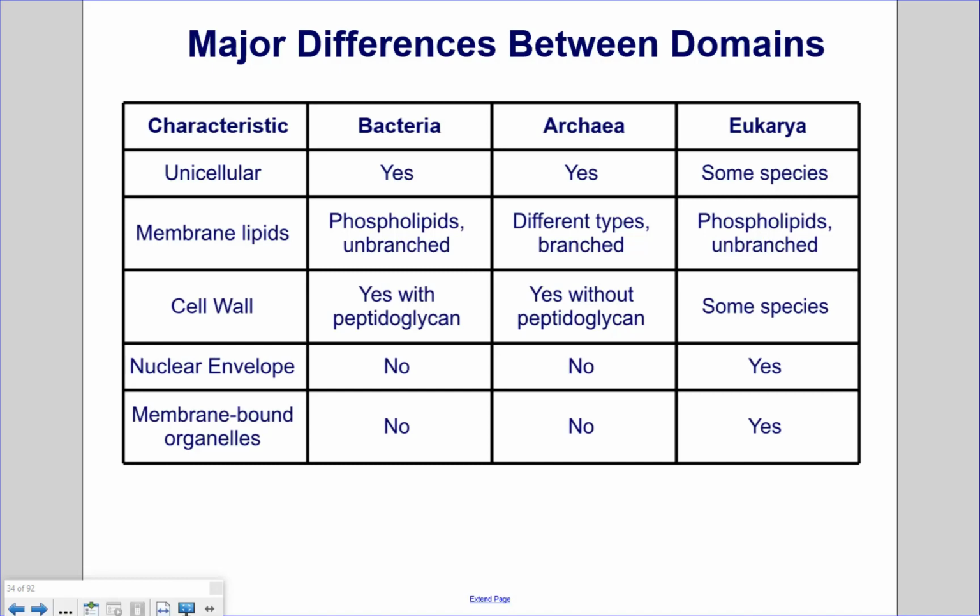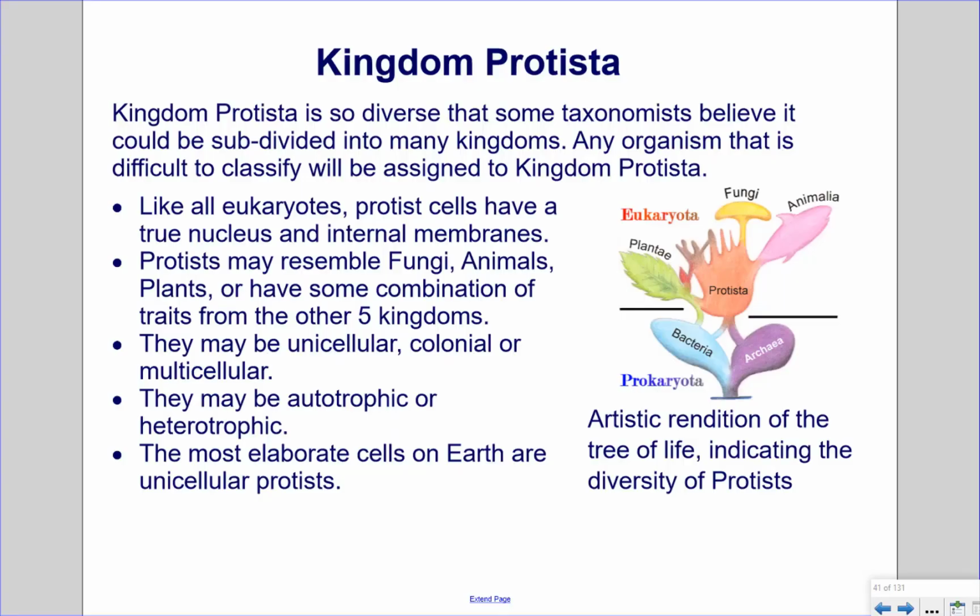And there are some species of Eukarya that have cell walls, plants and fungi mainly. Bacteria and archaea do not have a nuclear envelope because they do not have a nucleus. Eukaryotes do, and eukaryotes also have membrane-bound organelles, which bacteria and archaea do not. Kingdom Protista.